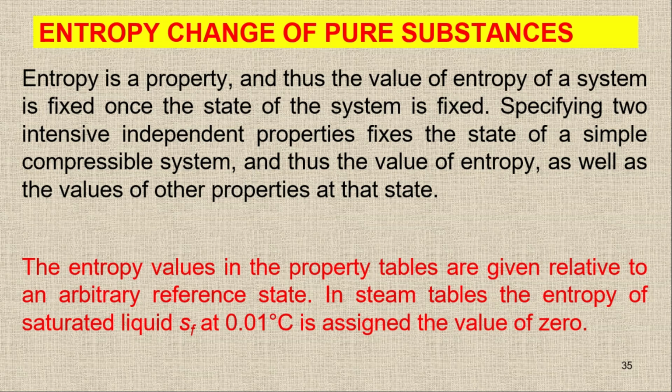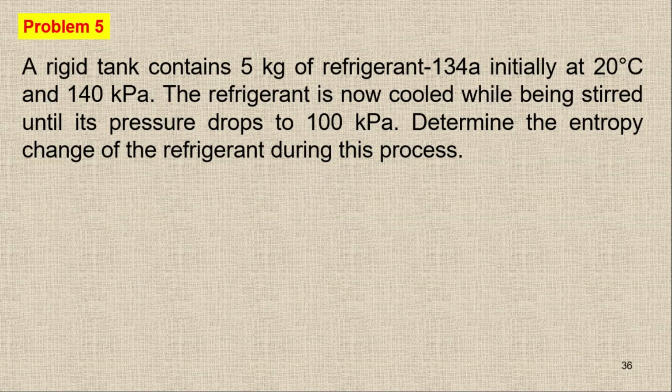So here we are going to solve a question and it will be easy to understand this topic. Here we have a rigid tank which contains 5 kg of refrigerant 134a initially at 20 degrees Celsius and 140 kilopascal. The refrigerant is now cooled while being stirred until the pressure drops to 100 kilopascal. Determine the entropy change of the refrigerant during this process.